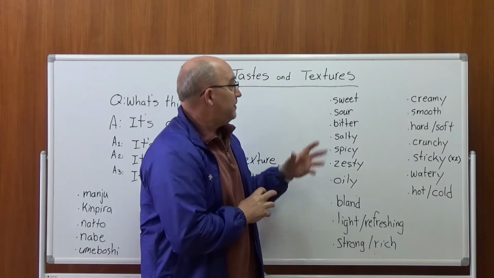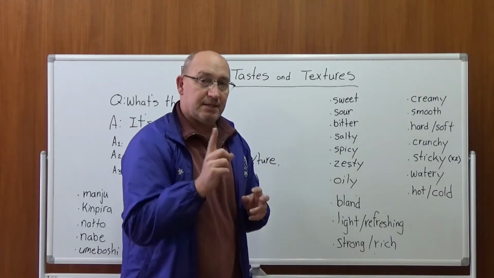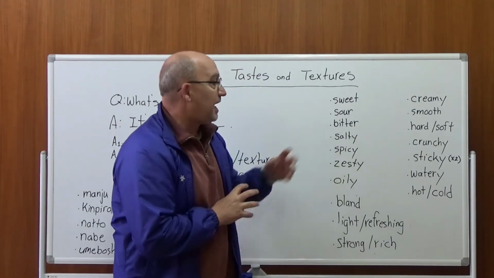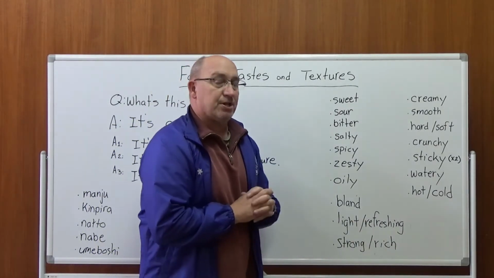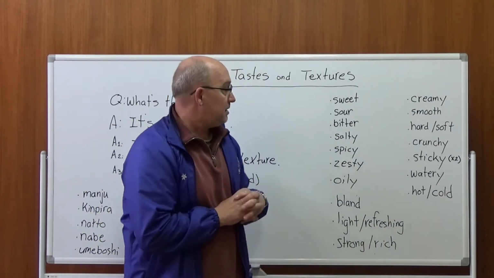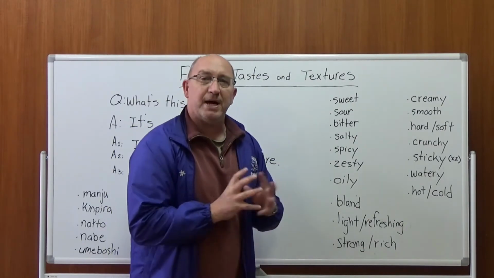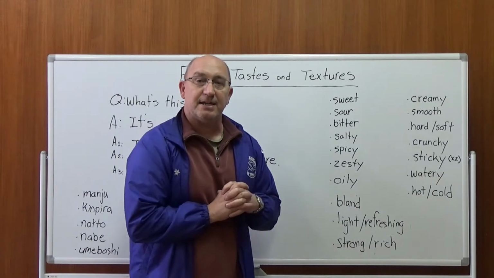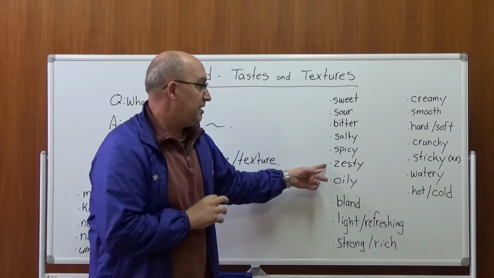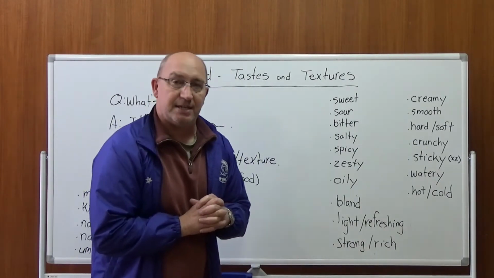First, sweet is amai. Sour, suppai. Bitter, nigai. Salty, shoppai. Spicy, karai. Now, maybe this is a new word, zesty.